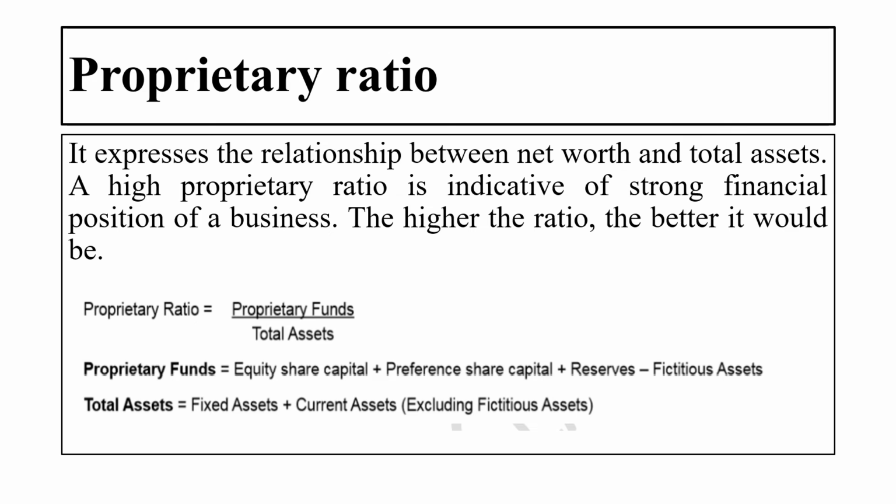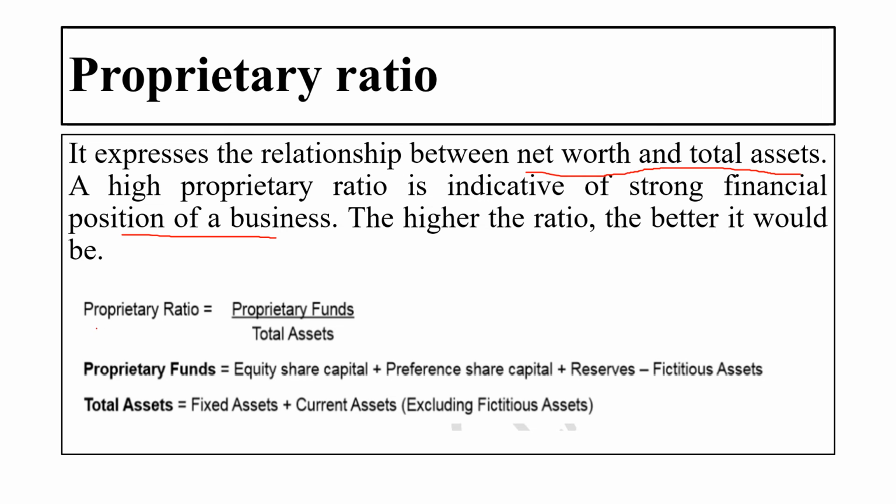Proprietary ratio. It expresses the relationship between the net worth and the total asset. What exactly is this ratio doing? This ratio is expressing the relationship between the net worth and the total asset, which we have to remember here. A high proprietary ratio is indicative of a strong financial position of the business. The higher the proprietary ratio, the stronger will be the position of the business. Okay, and a higher ratio is better for the organization, better for the firm.